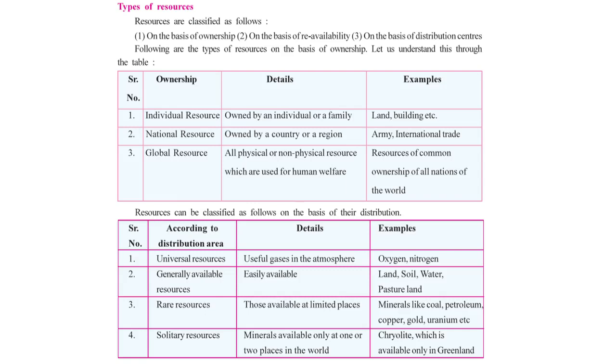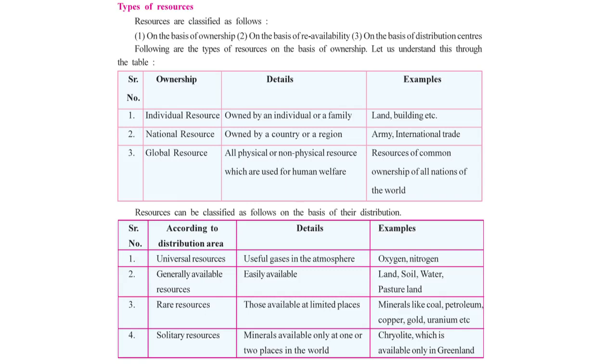Now let us talk about another classification of resources on the basis of their distribution. According to the distribution area, we have universal resources, generally available resources, rare resources, and solitary resources. Universal resources are useful gases in the atmosphere. Nothing but we can say oxygen, nitrogen, or many other gases. They are categorized as universal resources.